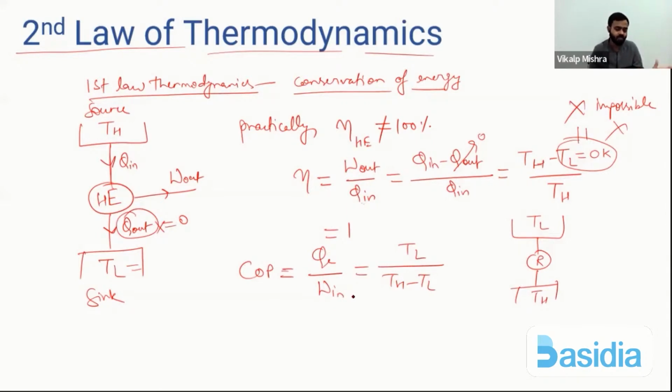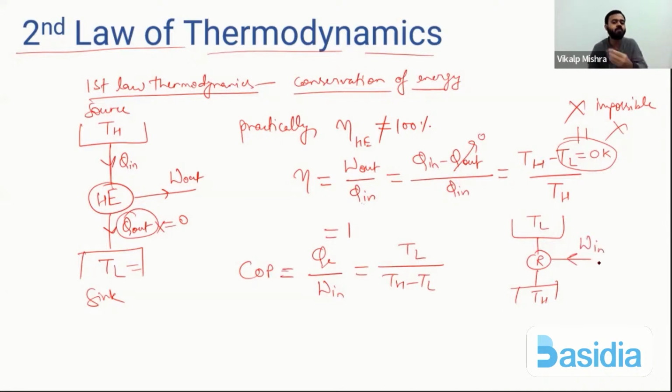In previous slide we have seen. You can go back in the video and check what COP was. Okay, so COP is QE by WN, that is equal to TL by TH minus TL. Now as we know, to extract heat from lower temperature, we have to do some work on the refrigerator.